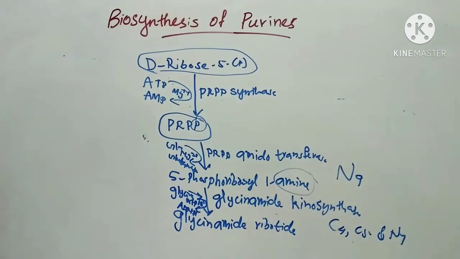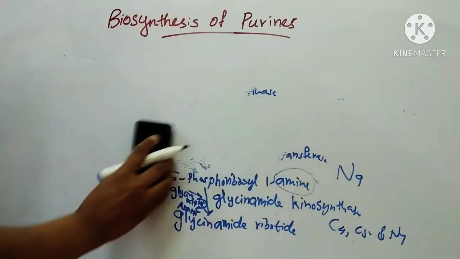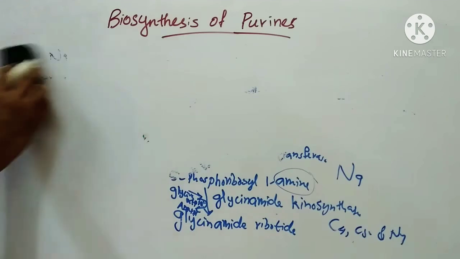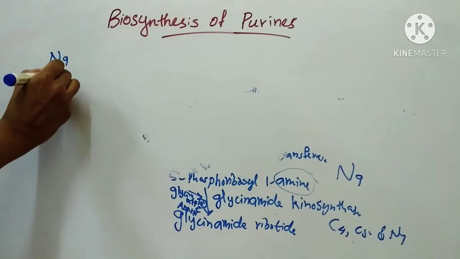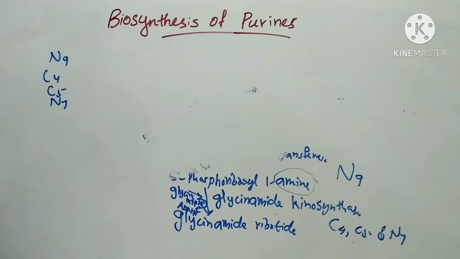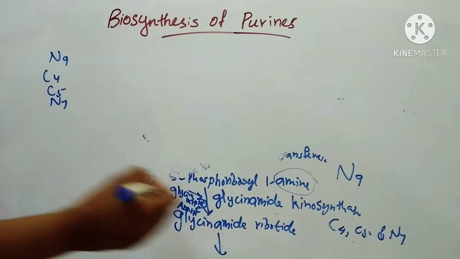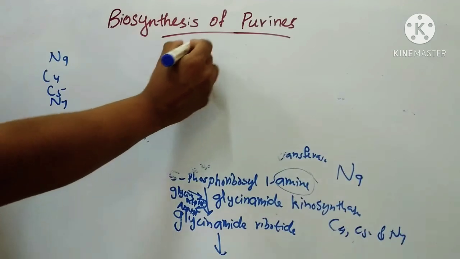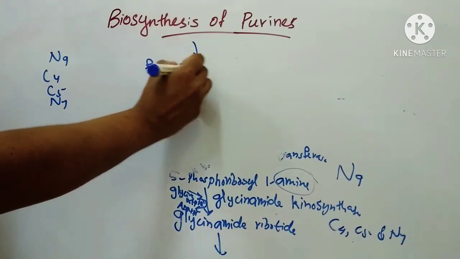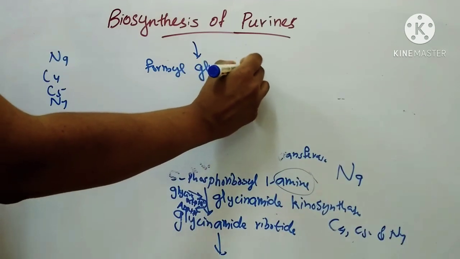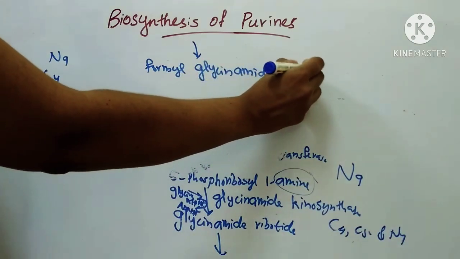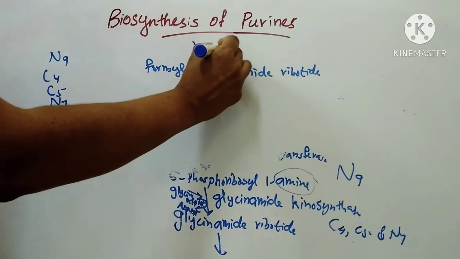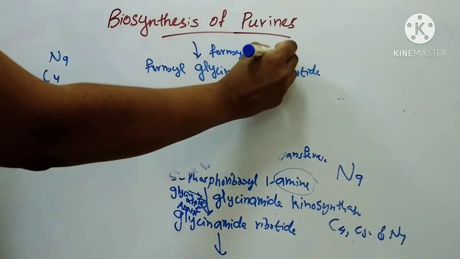So we got N9, C4, C5, N7. Next step is, from glycinamide, formation of 4-methyl glycinamide ribotide by the enzyme 4-methyl transferase.